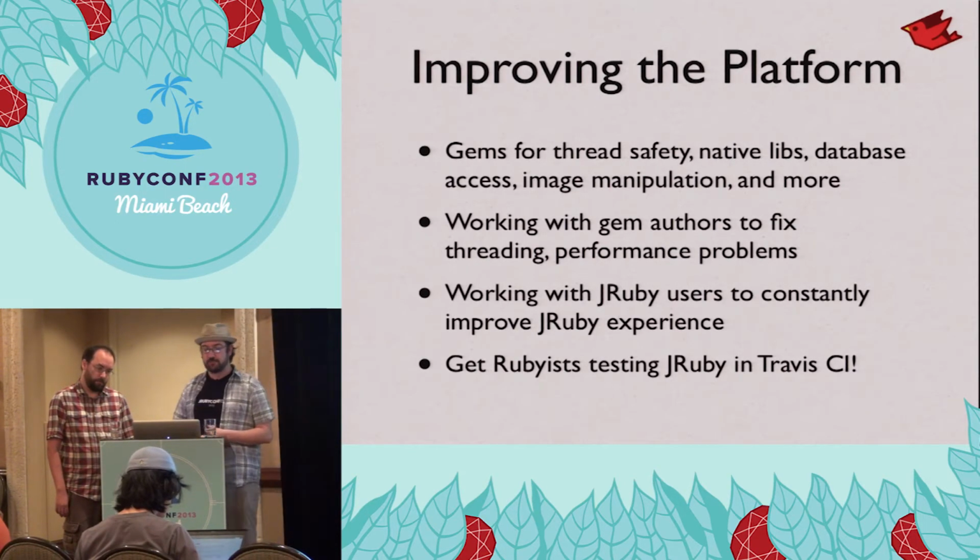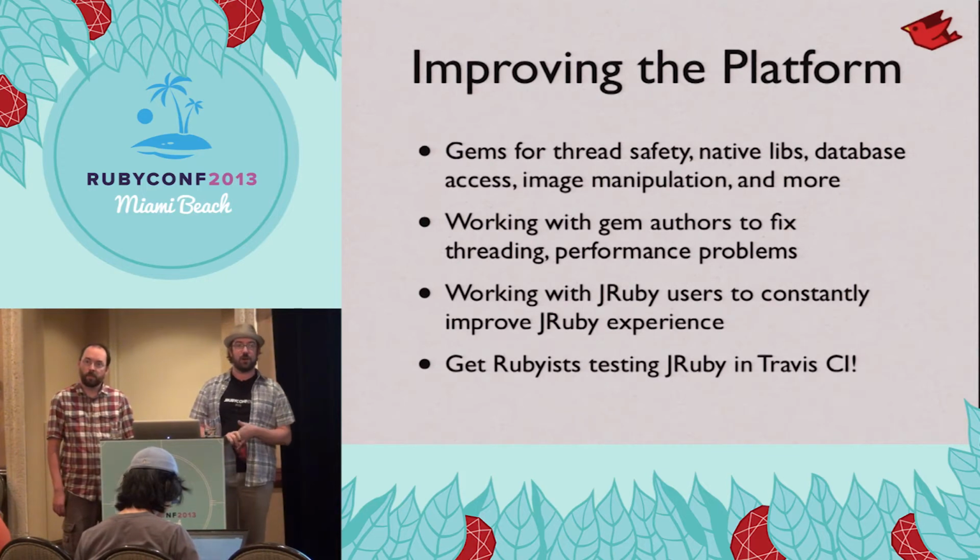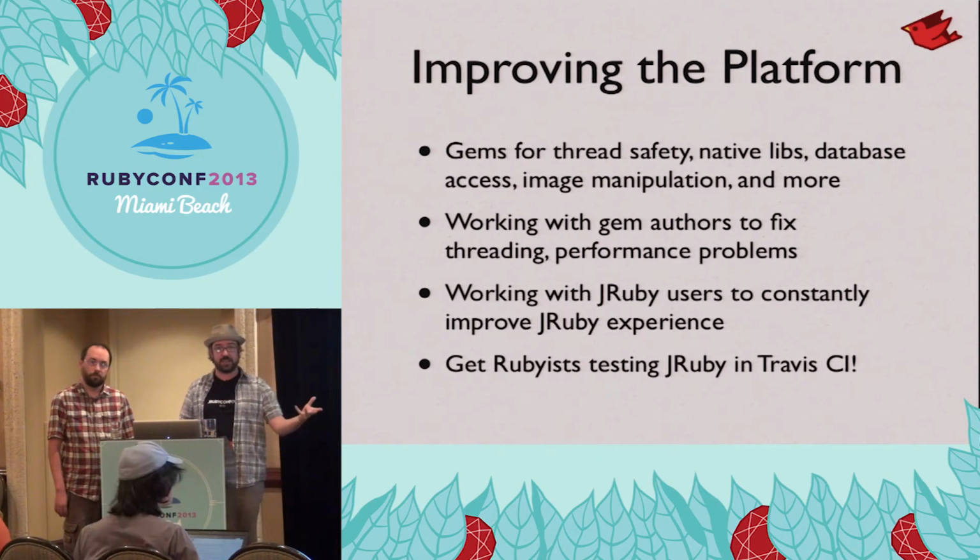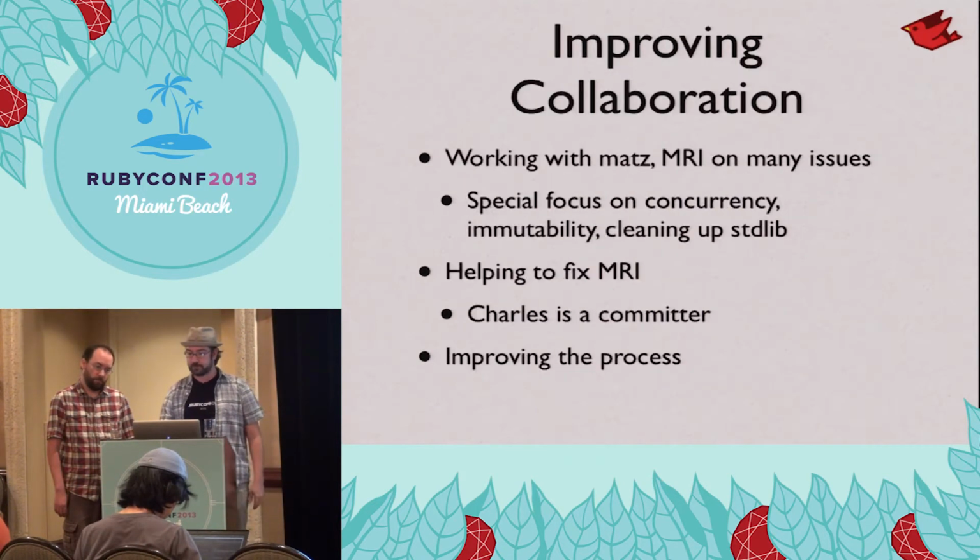Probably the biggest thing is trying to get more Rubyists testing their stuff on JRuby. Travis is a nice, easy way to do it. Otherwise, an RVM setup, getting something local that you can test on to help improve the whole platform.